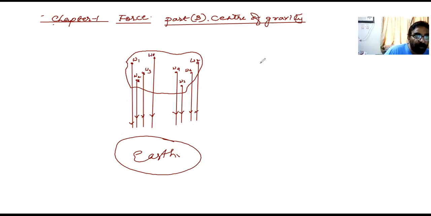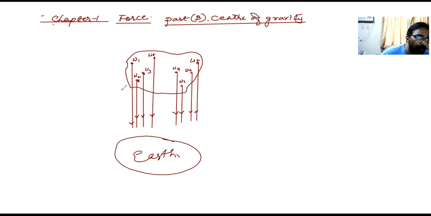Now, if the forces are parallel forces, then please have a look here. According to physics, because of these parallel forces, I can represent all of them together by one single force towards the center of the earth. I repeat, since the lines of action of these forces are parallel, I can represent all this together by one single line, acting at one point towards the center of the earth. Got it? Now the question is where that point should be.